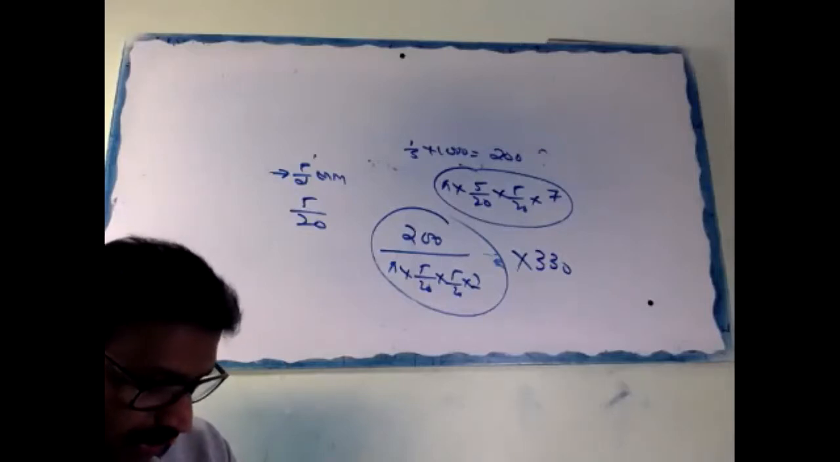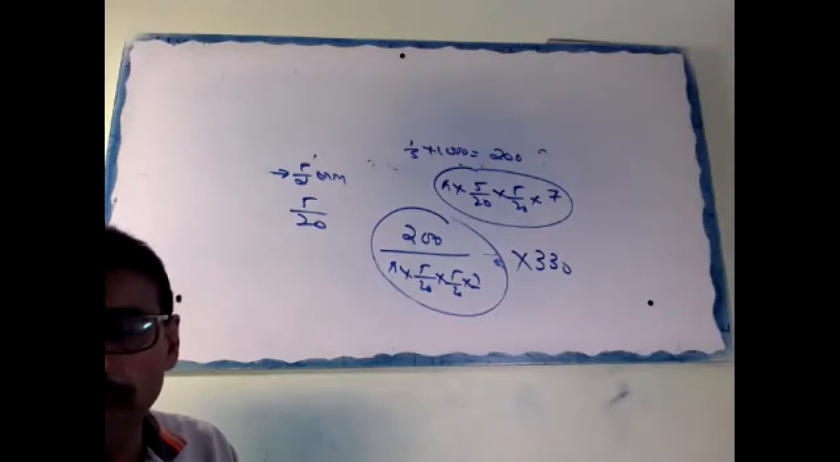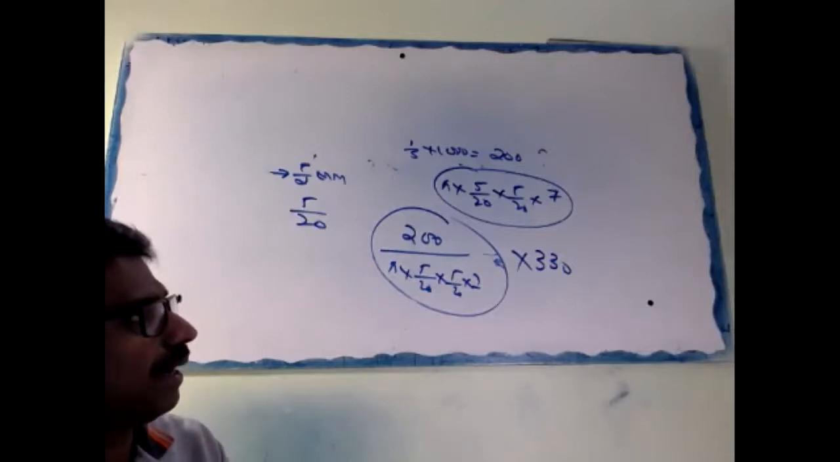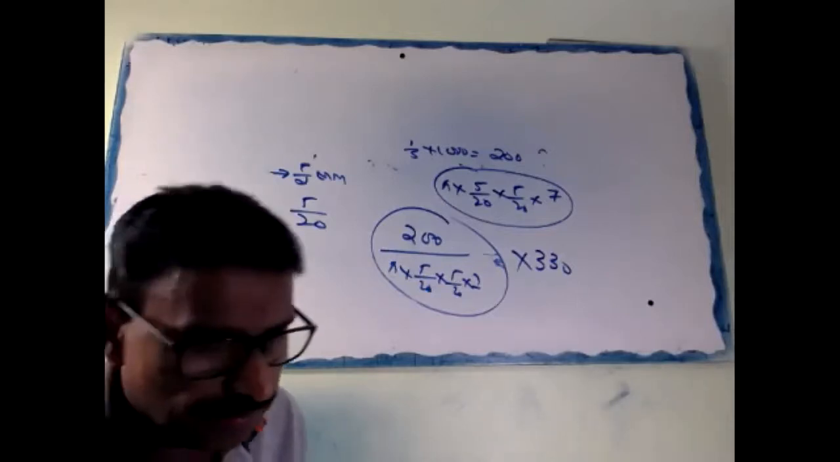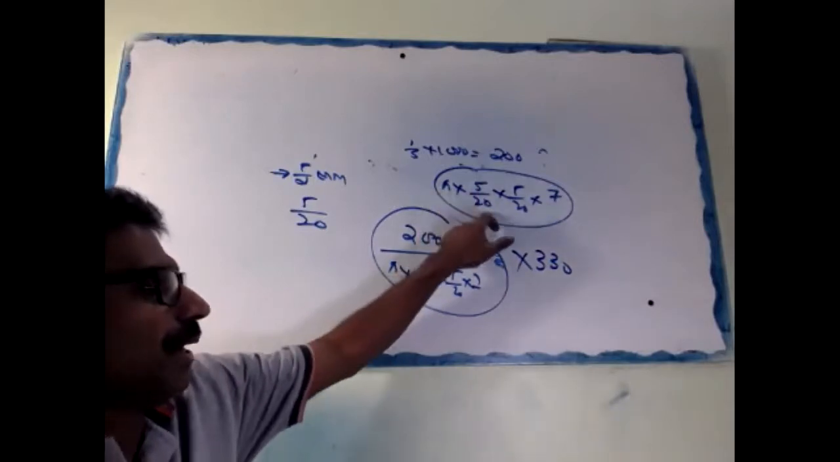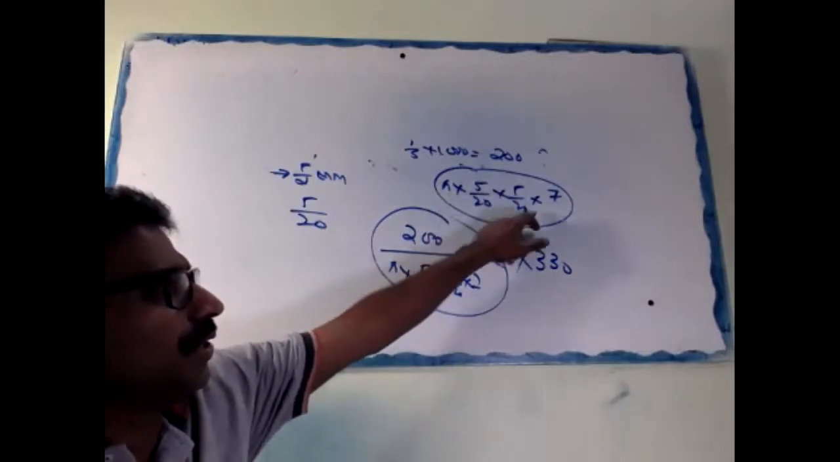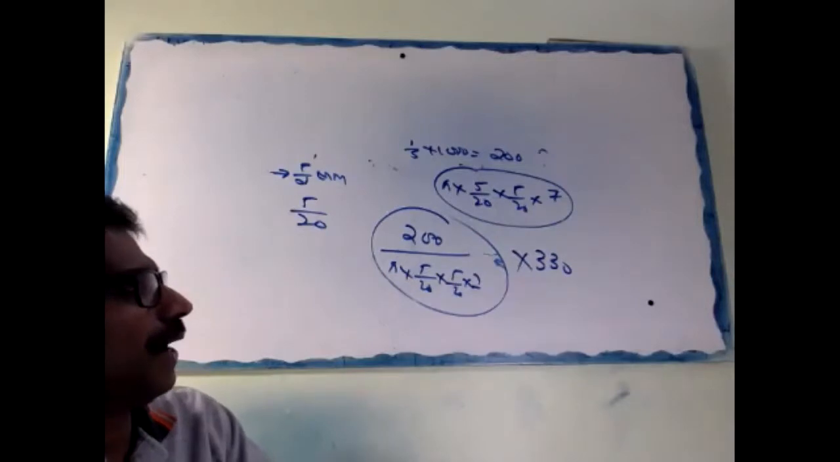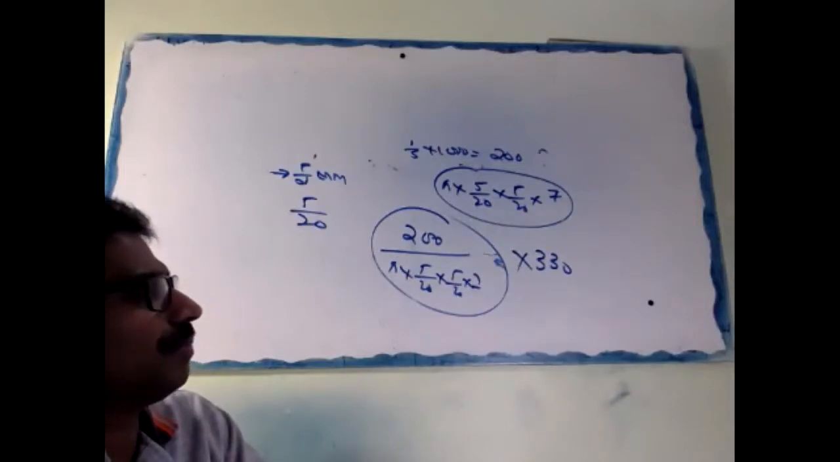Then after that, the volume of the barrel equals pi r square h. Pi into 5/20 into 5/20 into 7.